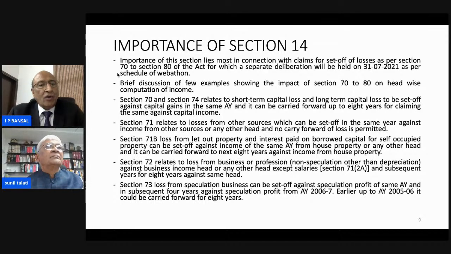Section 73: loss from speculation business can be set off against speculation profit of the same assessment year and in subsequent 4 years against speculation profit from assessment year 2006-7; earlier, up to assessment year 2005-6. It could be carried forward for 8 years.